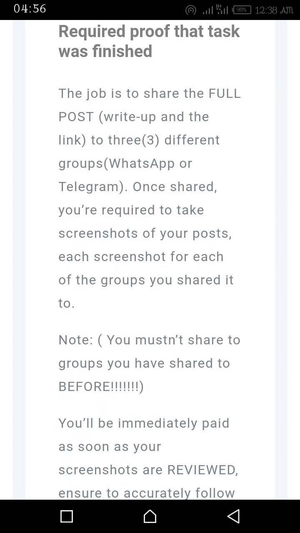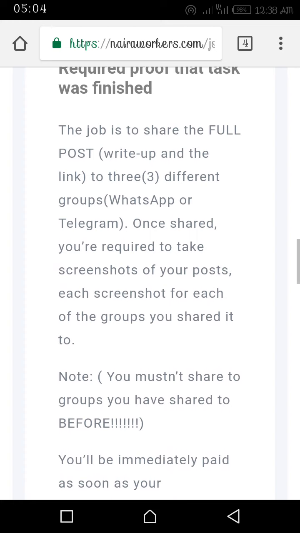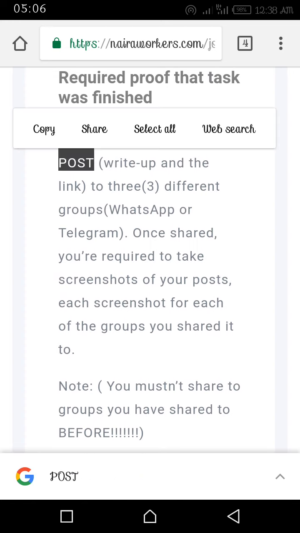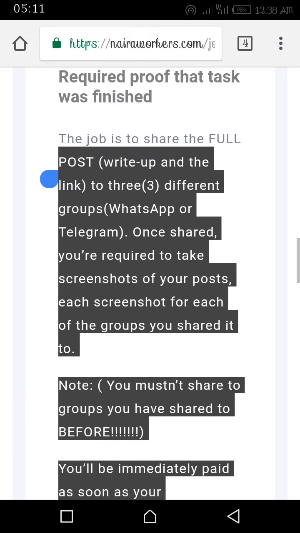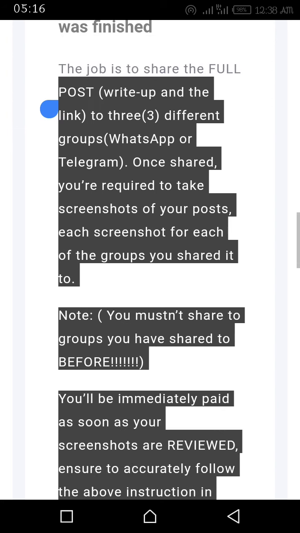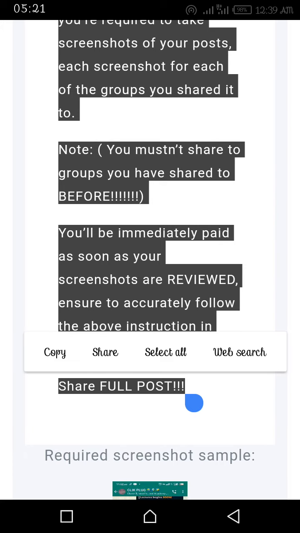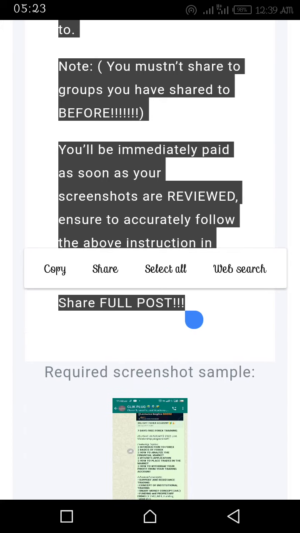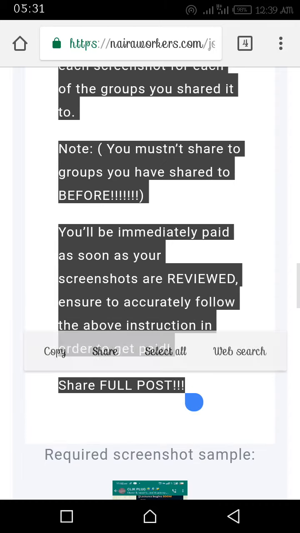The job is to share the full post, write up and link to 3 different groups, WhatsApp or Telegram. Once shared, you are required to take screenshots of your post, one screenshot for each of the groups you shared it to. Note, you mustn't share to groups you have shared before. You will be immediately paid as soon as your screenshots are reviewed. Ensure to accurately follow the above instructions in order to get paid.